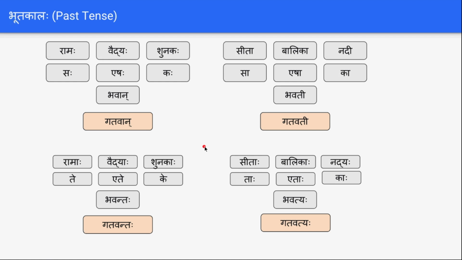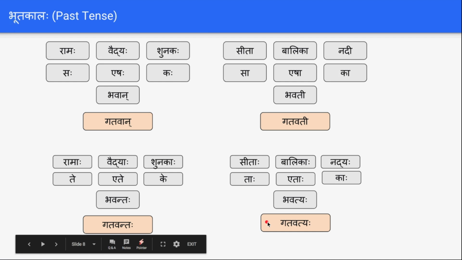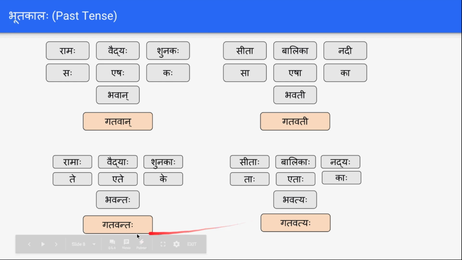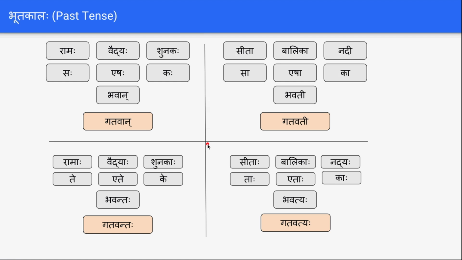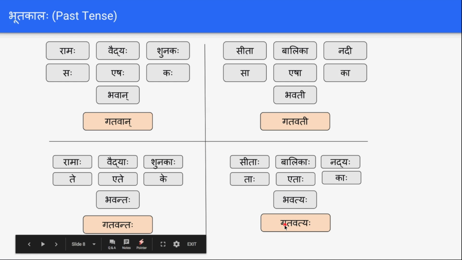So in the past tense, you have to remember only four forms: Gatavan, Gatavati, Gatavantaha, Gatavatyaha. If you know Gatavan, you can derive all the other forms. These are the four forms you have to remember in the past tense for any word. For example, Patati will have Patitavan, Patitavati, Patitavantaha, Patitavatyaha.